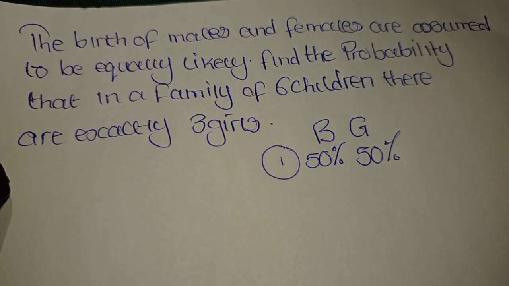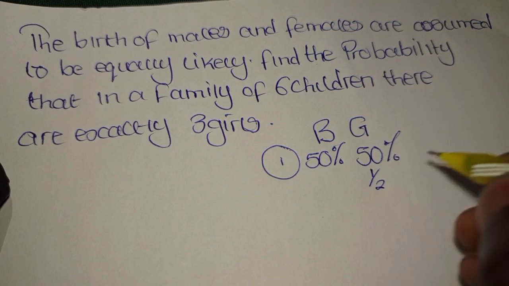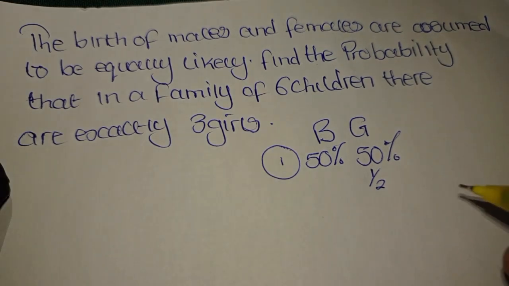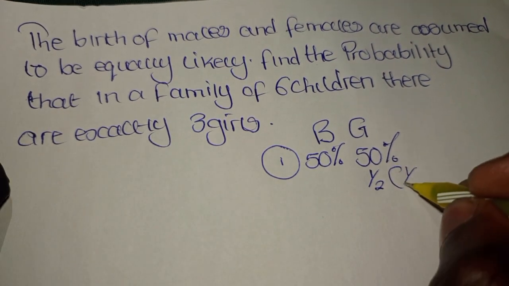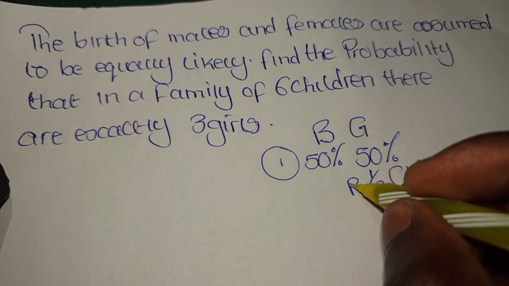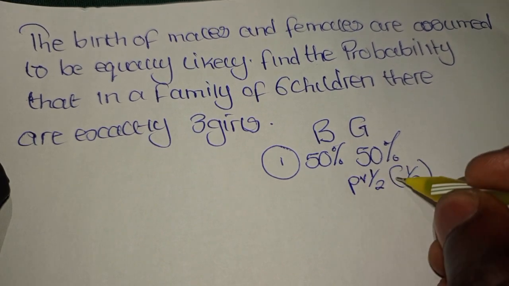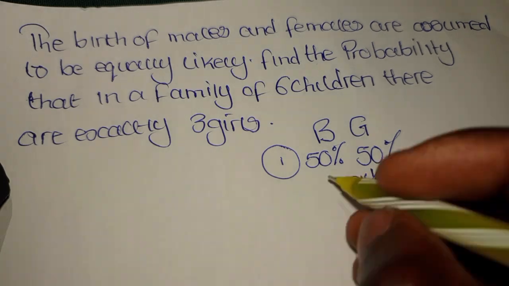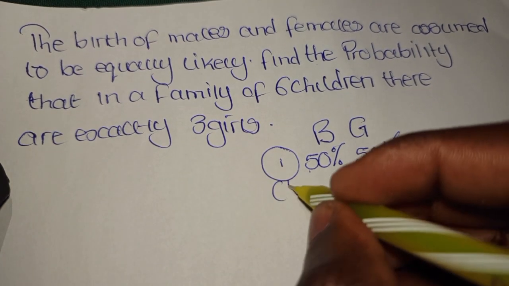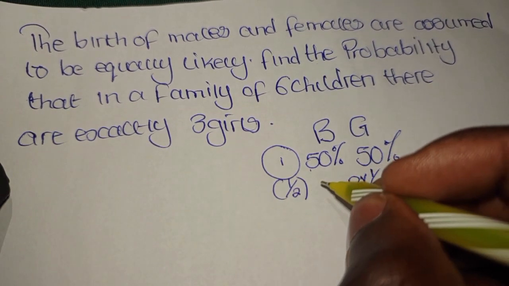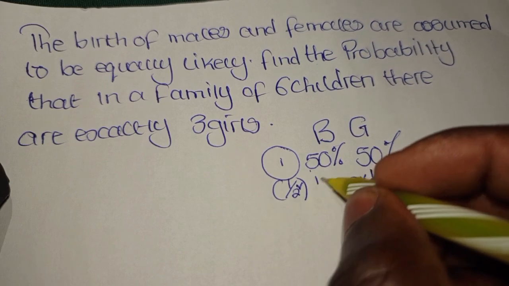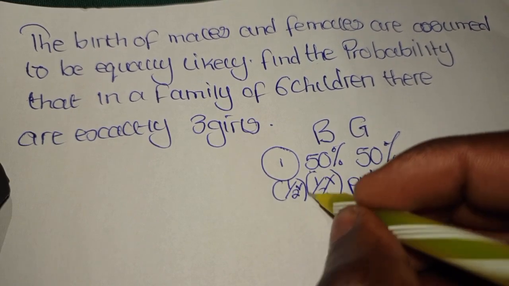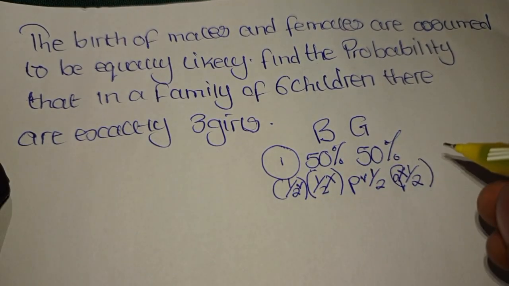So if it is like that, the probability of successfully getting girls is 1/2, and not having girls is a failure, of which it is the same 1/2. Remember, this is a success of having girls, and this is a failure of not having girls. The same under this, there is a success of having boys, and there is a failure again of not having boys. But we want the probability that we had 3 girls.